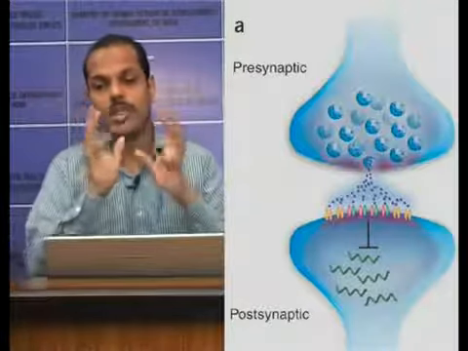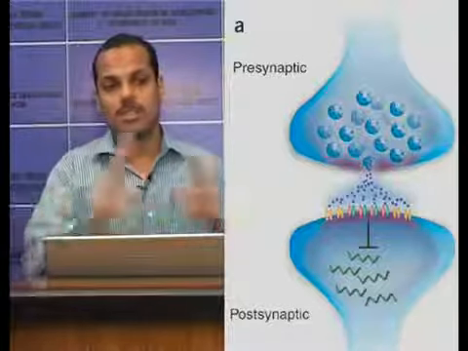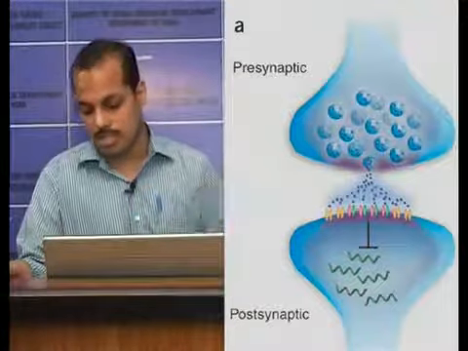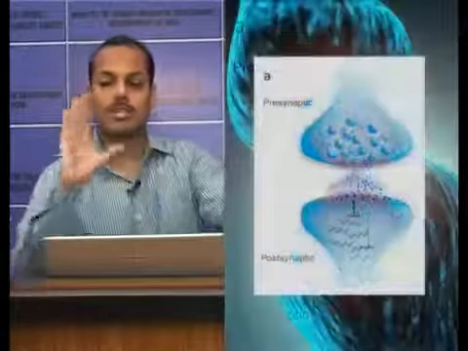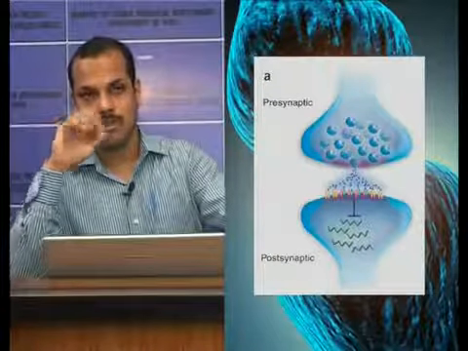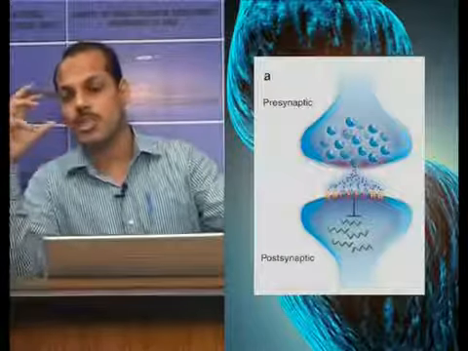It causes the vesicles containing the chemical transmitters to rupture, and the chemical transmitter is released into the synaptic cleft. Now, the chemical transmitter combines with the receptors in the postsynaptic membrane.